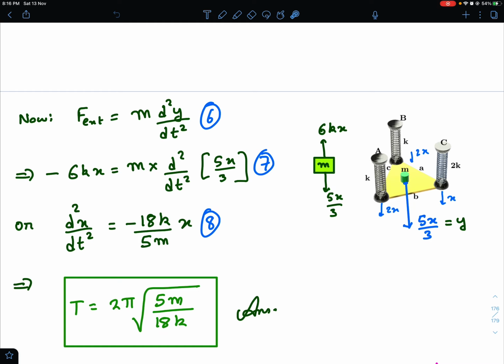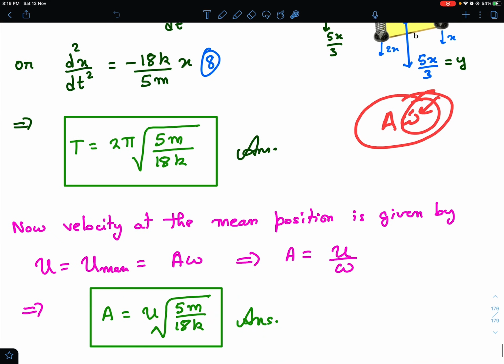So this was the first part of our question. So we have found the time period. Now what about the amplitude? See, the initial configuration was the mean position, right? And mean position is the position of maximum velocity. And in SHM, what is the maximum velocity? Maximum velocity is always equal to a times omega. That is, the velocity at the mean position is always equal to a times omega, where a is the amplitude and omega is the angular frequency, right?